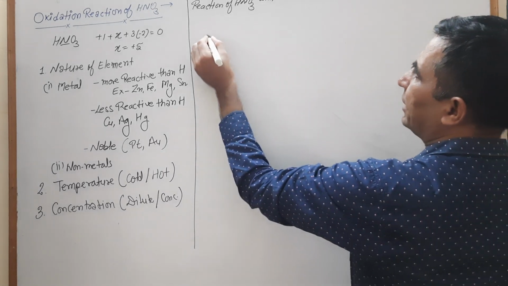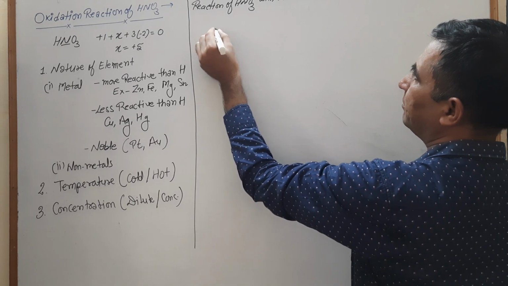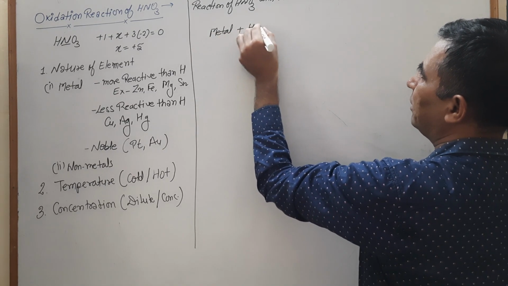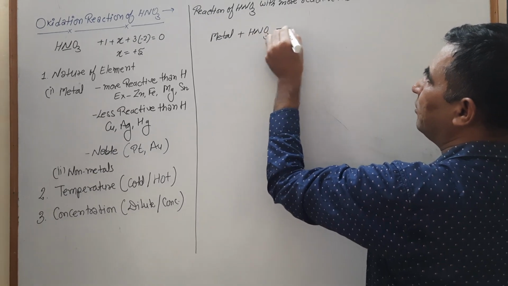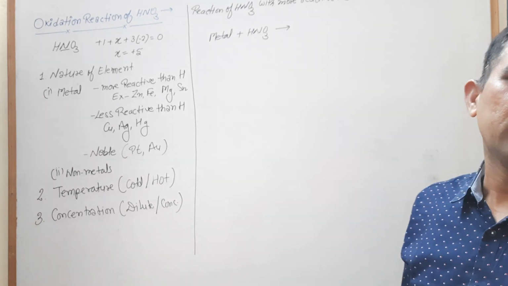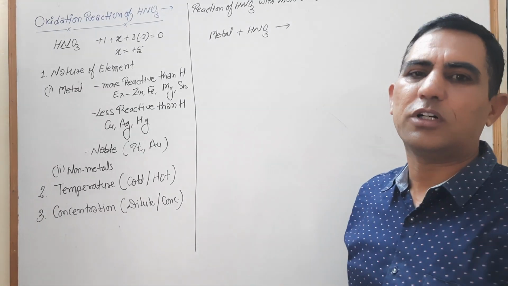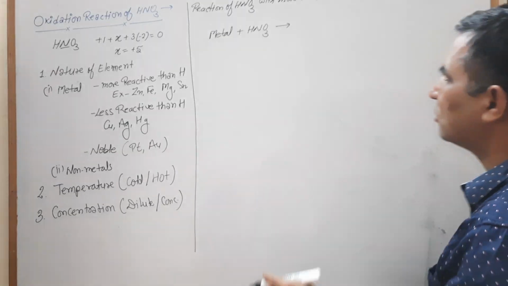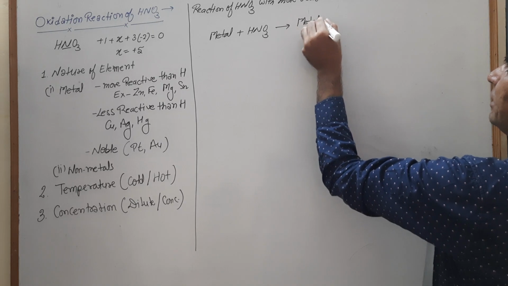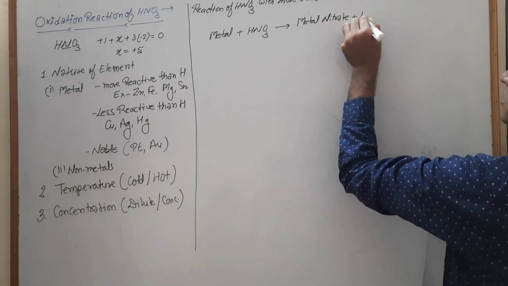When nitric acid or HNO3 reacts with a metal, we know that active metals displace hydrogen gas from acids. So which product is formed? Metal nitrate is formed and hydrogen is released.